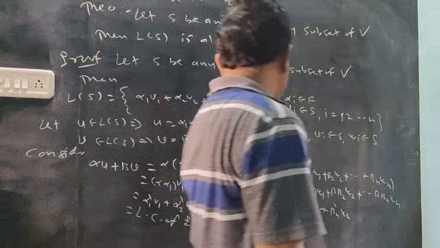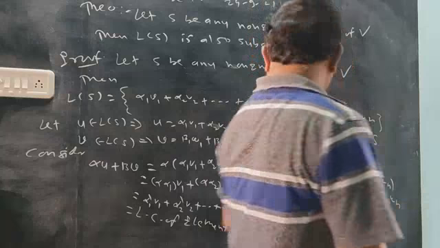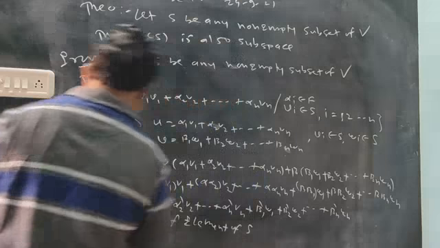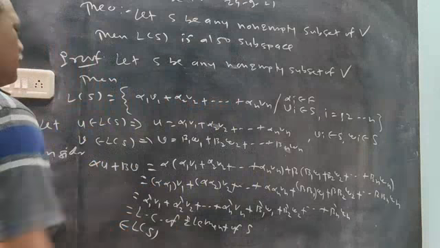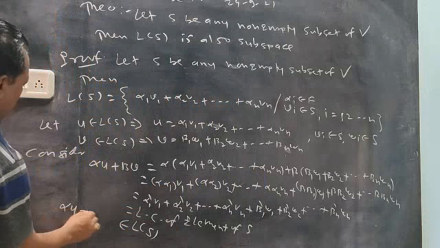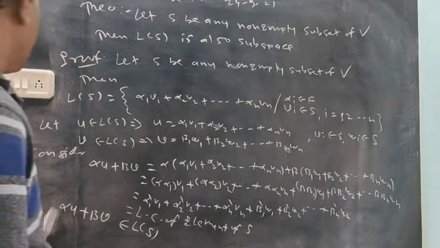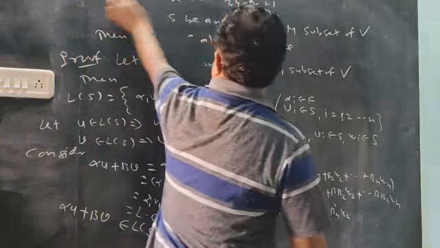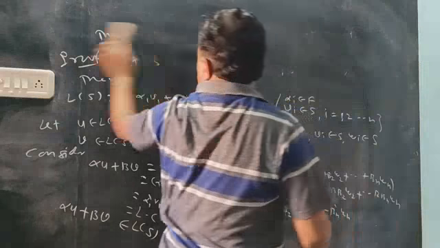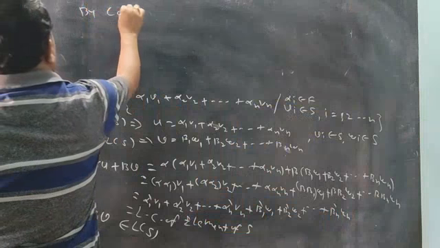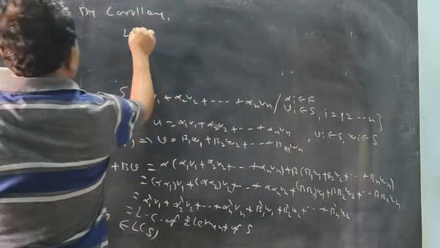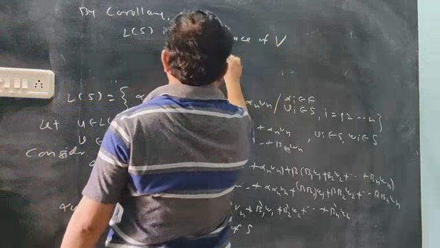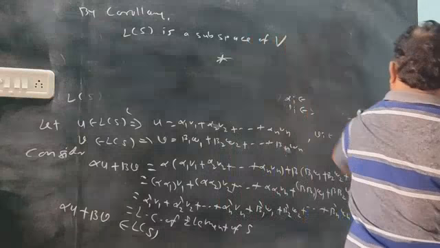So this now is a linear combination of elements of S; the v's come from S and the w's come from S. So it is a linear combination of S. Therefore, it belongs to span of S. In this way, alpha u plus beta v is also an element of L of S. If u is an element of L of S and v is an element of L of S, then alpha u plus beta v is also an element of L of S. Therefore, by the corollary, L of S is a subspace of the vector space. So this is a simple theorem.